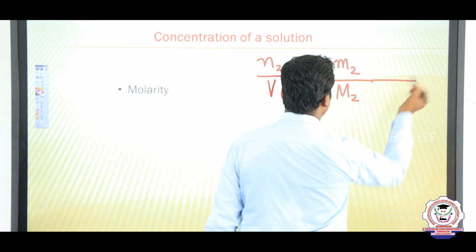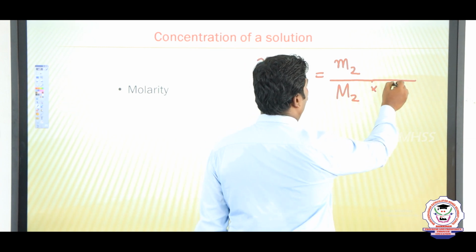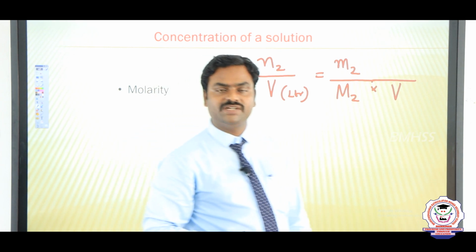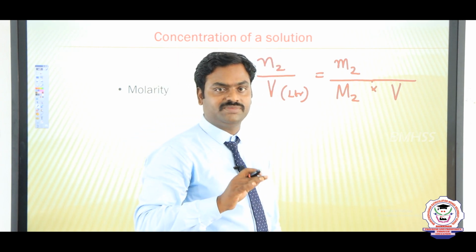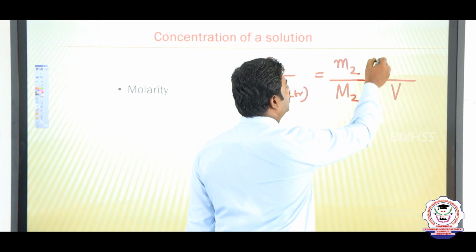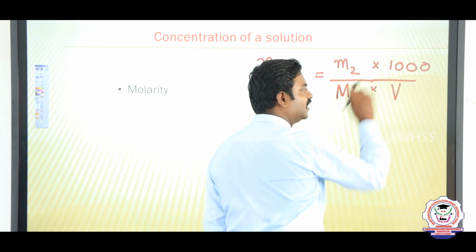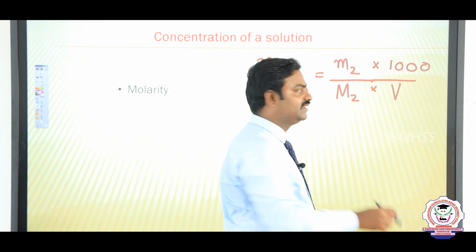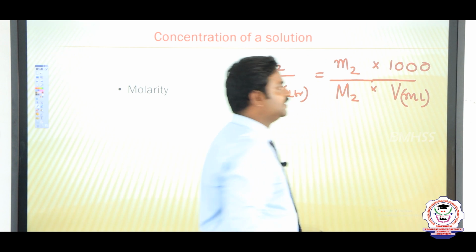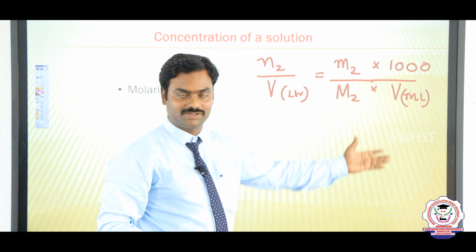Next, in the denominator volume is there. So, into volume of the solution. But here when we convert volume in liter into volume in ml, we have to multiply the equation by 1000. So, now here the volume of solution must be expressed in ml. So, this is the final equation to find out the molarity of the solution.